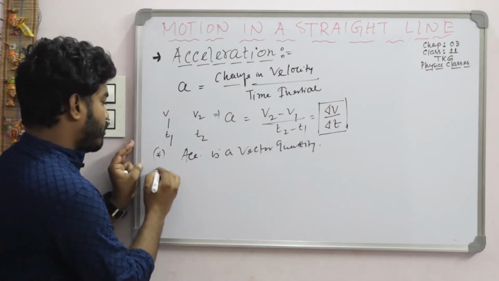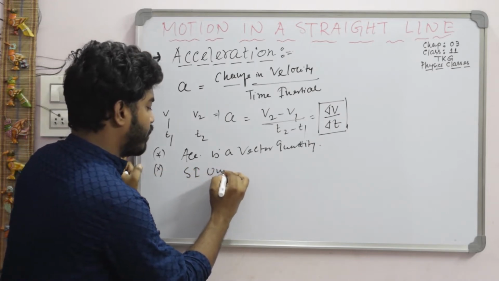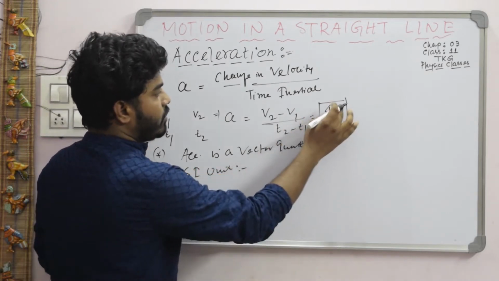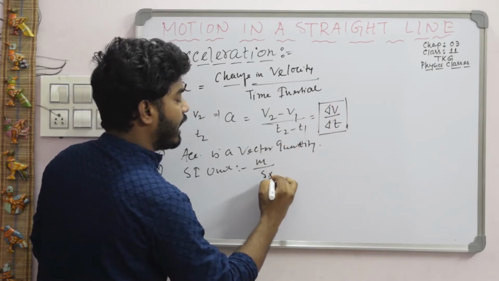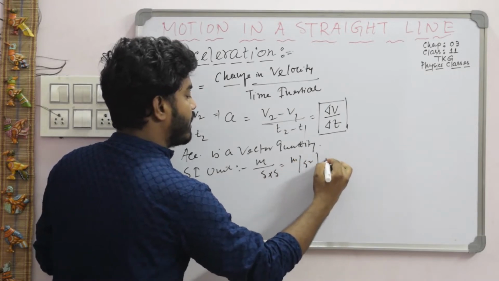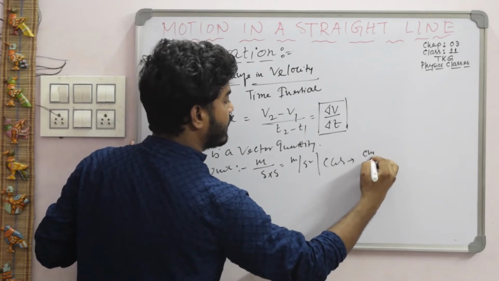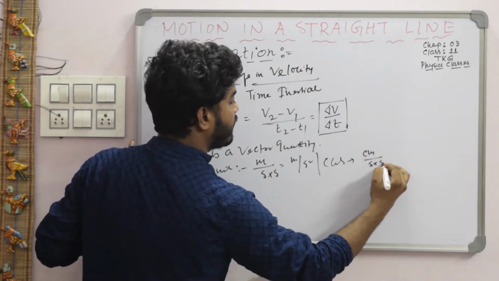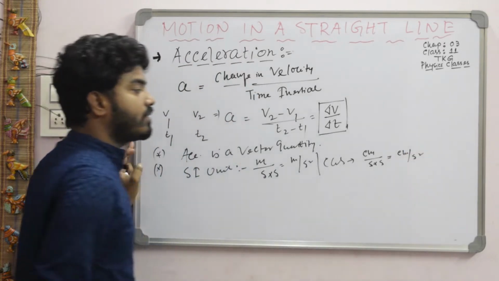Now the unit. The SI unit, you know the formula, velocity by time. The SI unit of velocity is meter per second, and time is in seconds. So the SI unit is meter per second squared. The CGS unit: velocity is centimeter per second and time is also in seconds, so the CGS unit is centimeter per second squared.